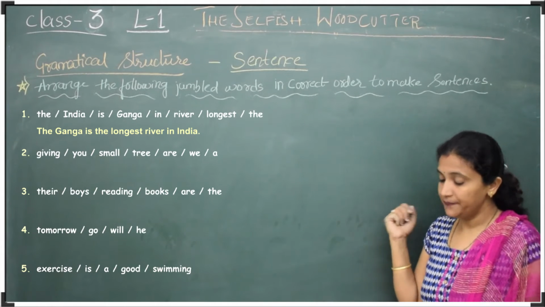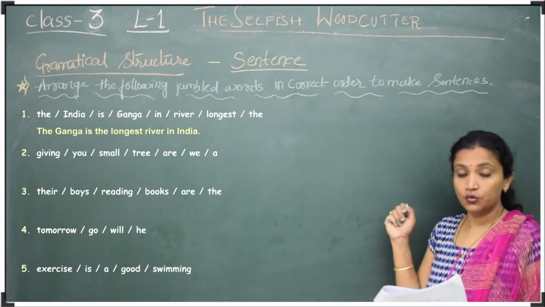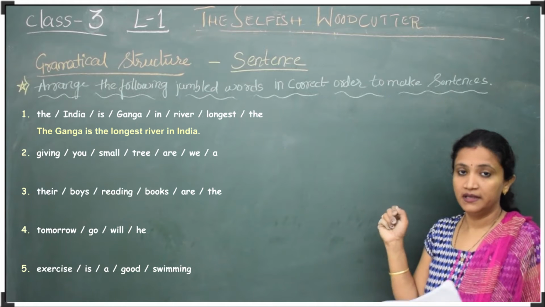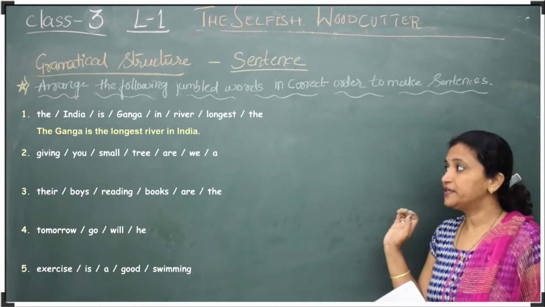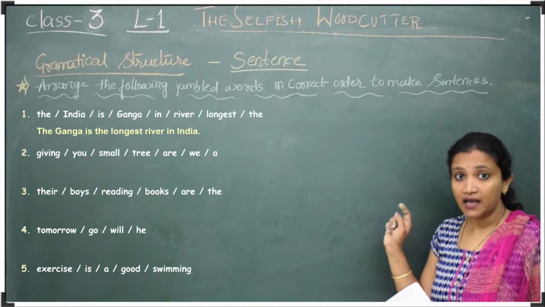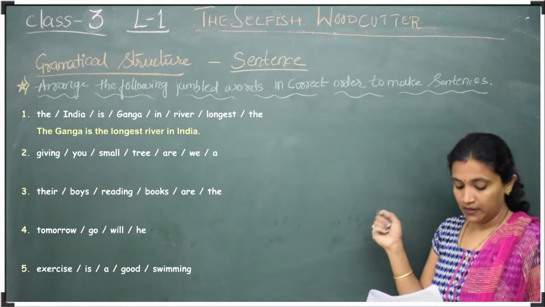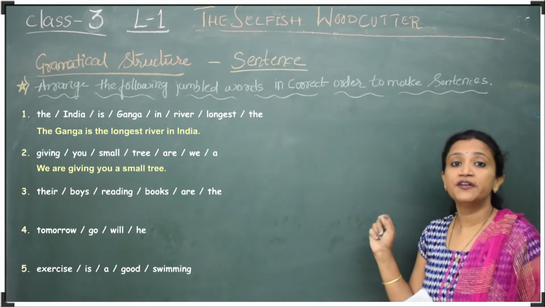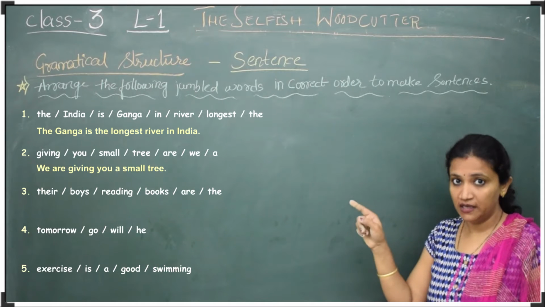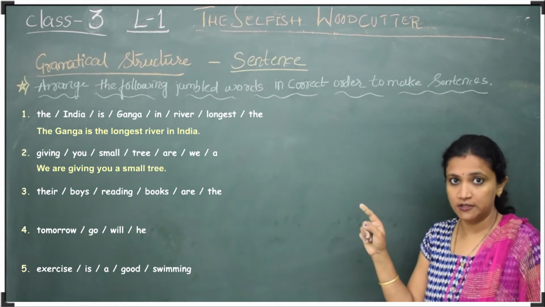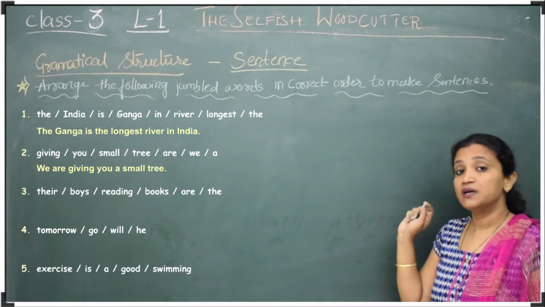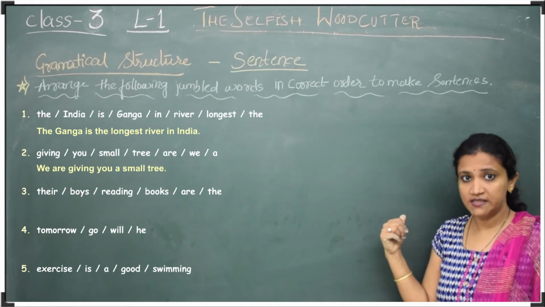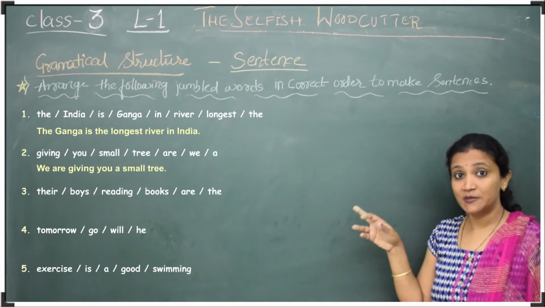Now let us go for the second one. Giving you small tree, we, a. So we are giving you a small tree. In this, in we, W should be capital, and giving you a small tree. After tree, there should be a full stop. Is it a meaningful sentence? Yes, it is a meaningful sentence.